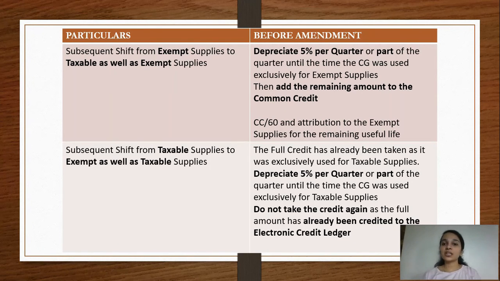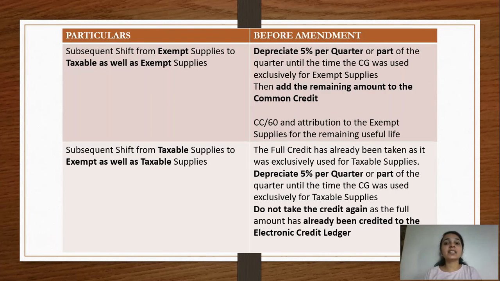So 1,14,000 will arrive, and 1,14,000 from the month of July you will apportion between exempt supply and taxable supply, because those 6,000, the 6,000 here there wouldn't be any addition because the amount is already appearing in your electronic credit ledger, and the 6,000 will not be deducted or rather reversed, because you are eligible to claim the credit of that 6,000. There is no addition or there is no reduction from the electronic credit ledger which is actually happening because of the depreciation.